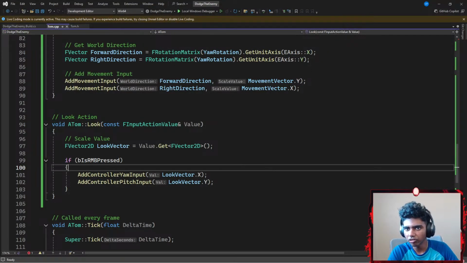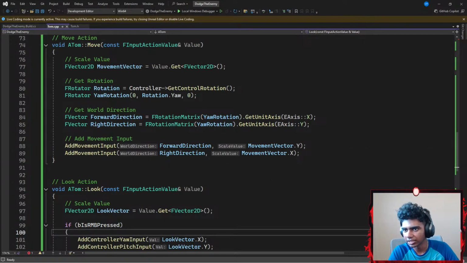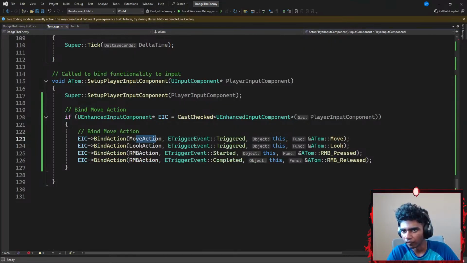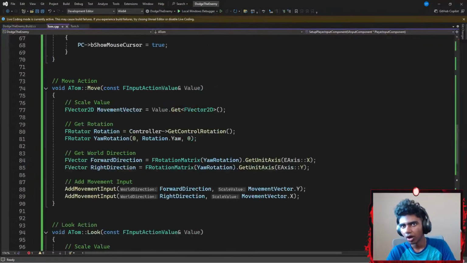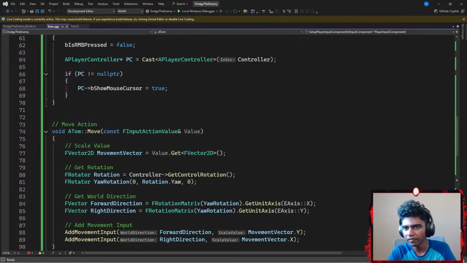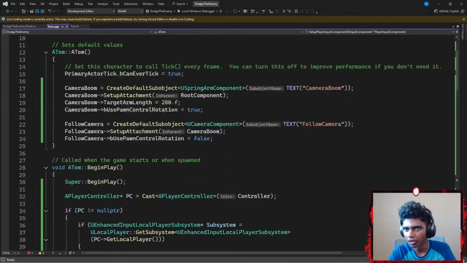Okay, so I have my add control rotation. I have X, I have Y, and then I've got X-axis here. I've got Y-axis there. Forward direction, movement vector, right direction, movement vector. I think it's correct. Move action, trigger this. Bind action, blah blah blah. RMB action start completed. I don't think I'm messing something up here, am I? I have 2D vector, I have all that stuff. Maybe I'm not messing anything up here.